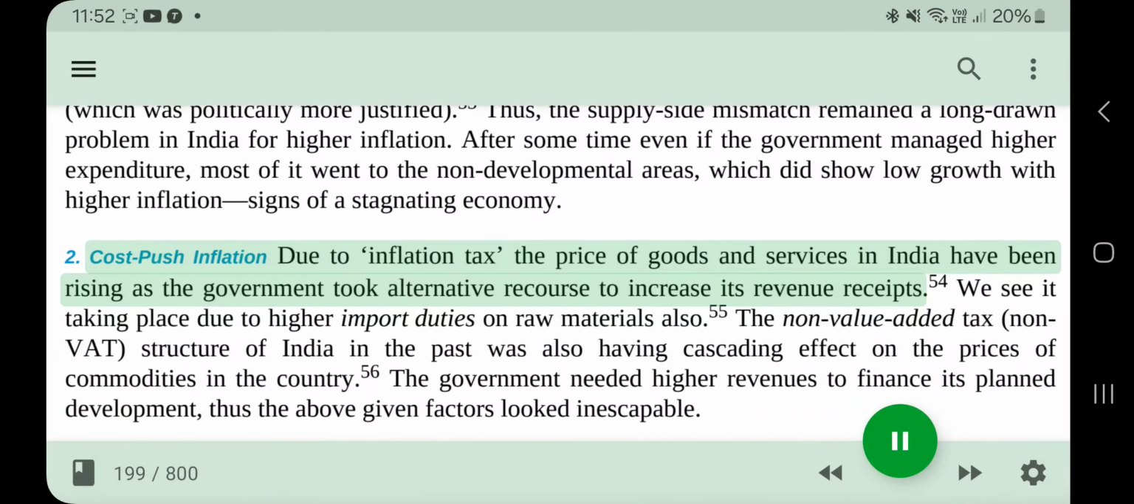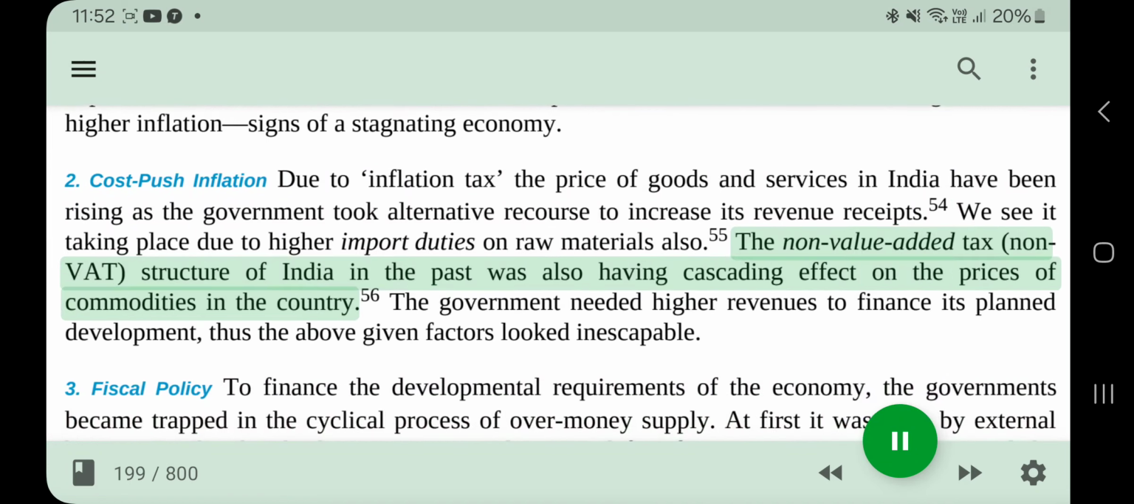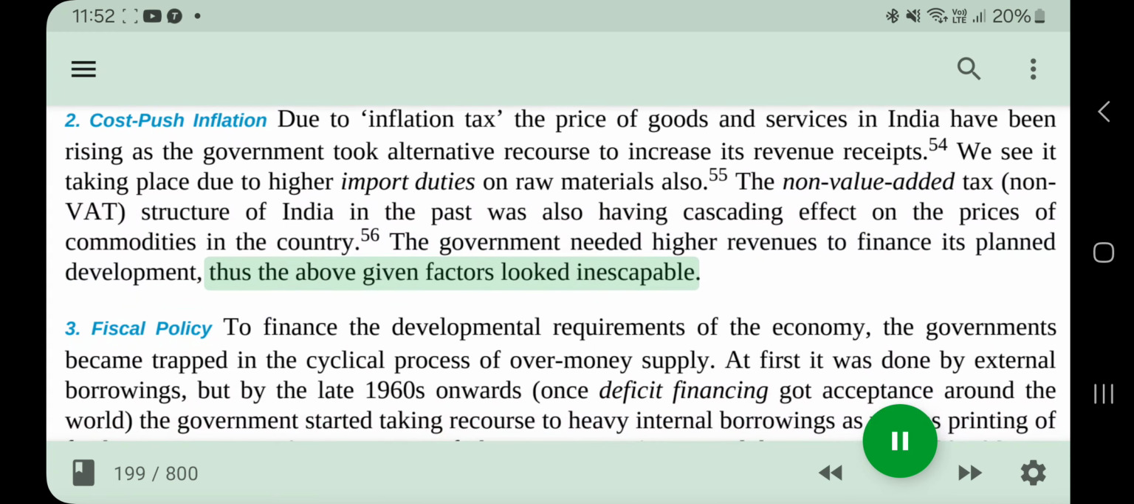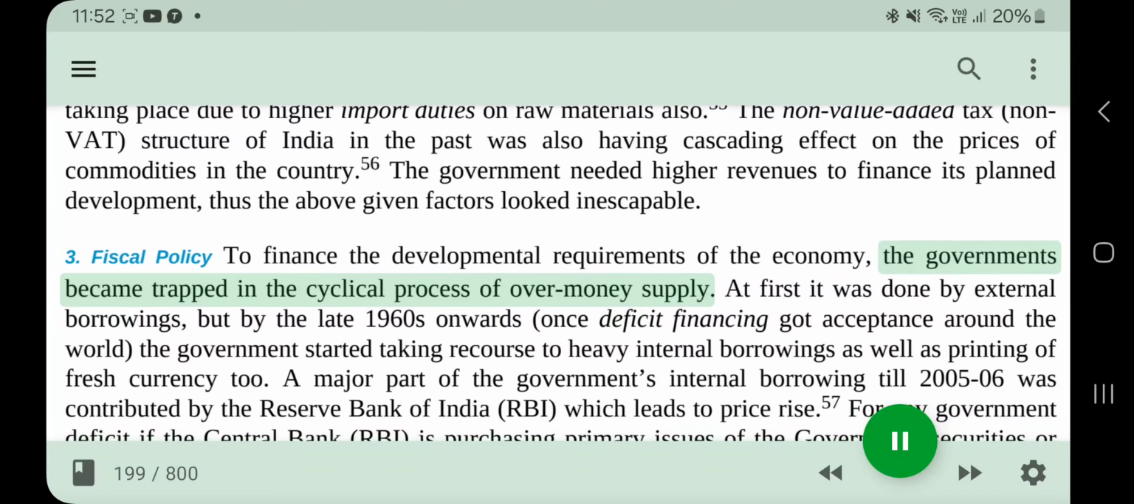2. Cost push inflation. Due to inflation tax, the price of goods and services in India have been rising as the government took alternative recourse to increase its revenue receipts. We see it taking place due to higher import duties on raw materials also. The non-value added tax (non-VAT) structure of India in the past was also having cascading effect on the prices of commodities in the country. The government needed higher revenues to finance its planned development, thus the above given factors looked inescapable.